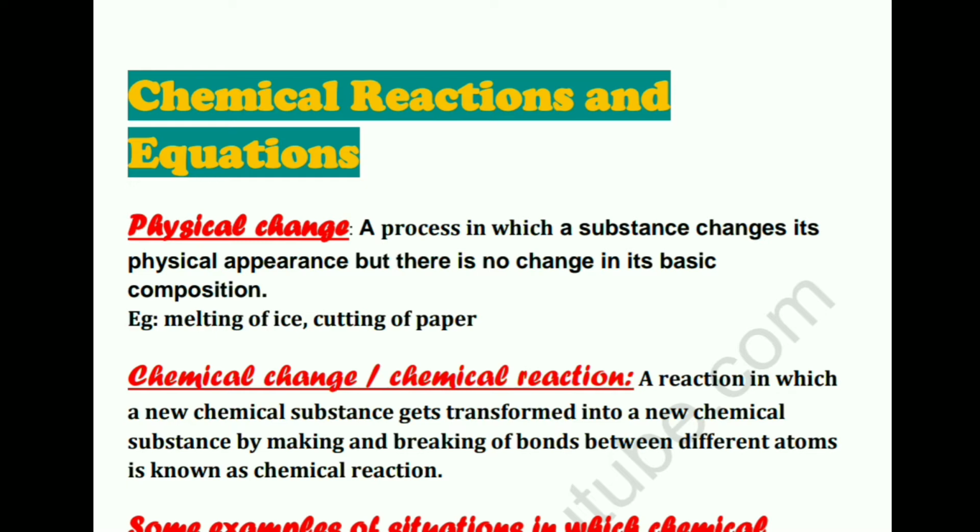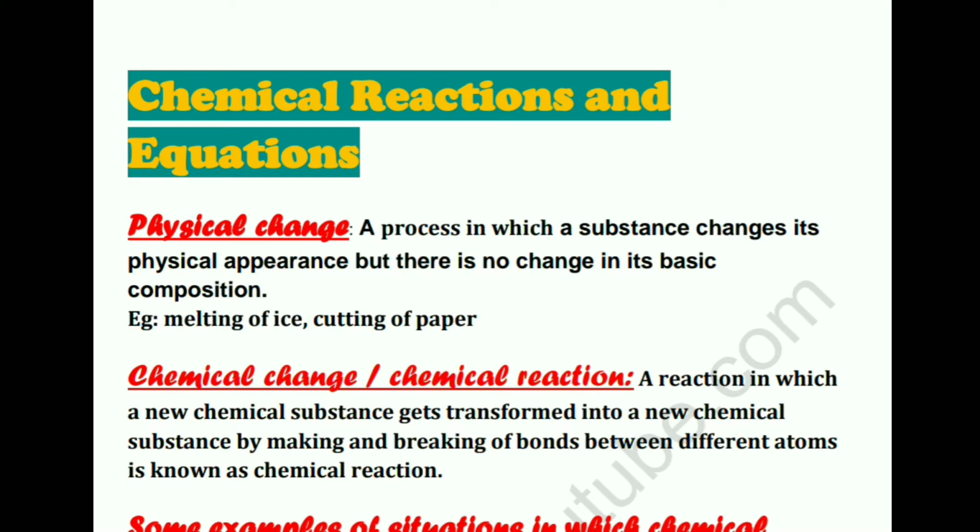The atoms or the molecules of paper are not undergoing any change. They are remaining as such. There is no making and breaking of bonds between the atoms of the substance. So the basic chemical composition remains the same, but only the physical appearance changes, and that is why we call it a physical change. Similarly, melting of ice: although the arrangement of atoms is changing and the space between them is changing, ultimately the atoms of water remain water only. They're not undergoing any change or changing into a new substance. So this is how we define a physical change.